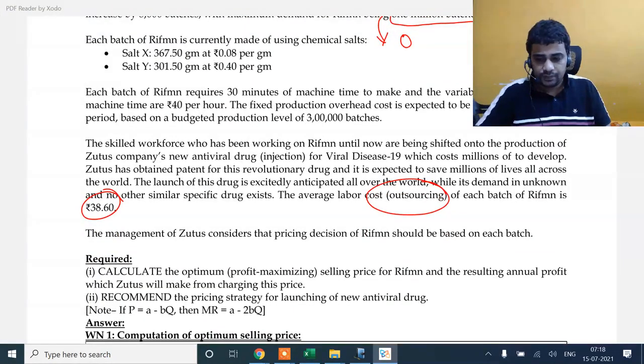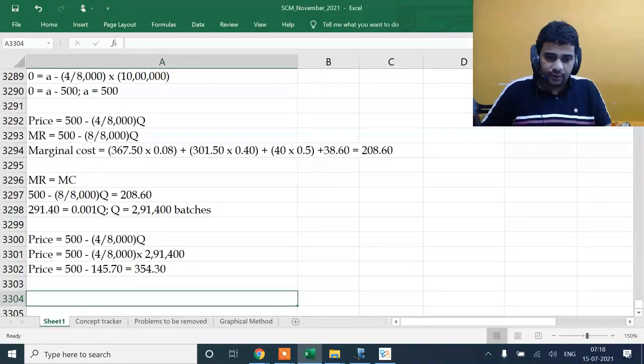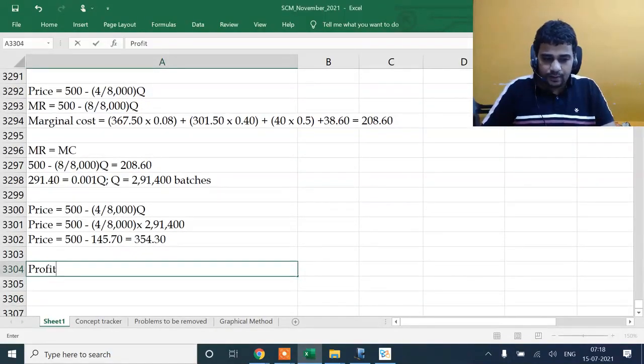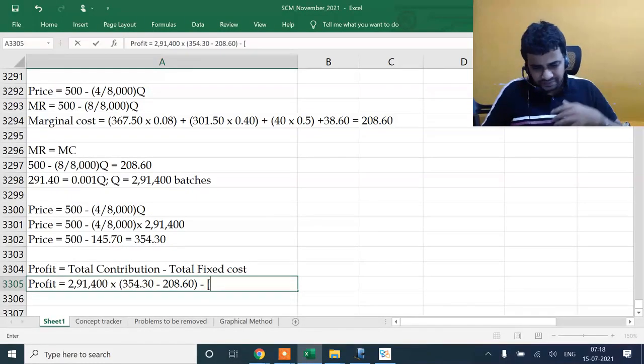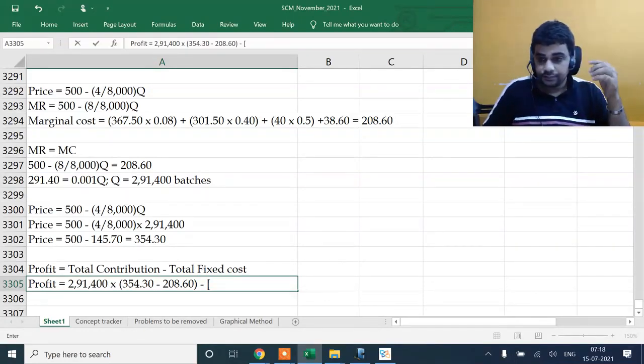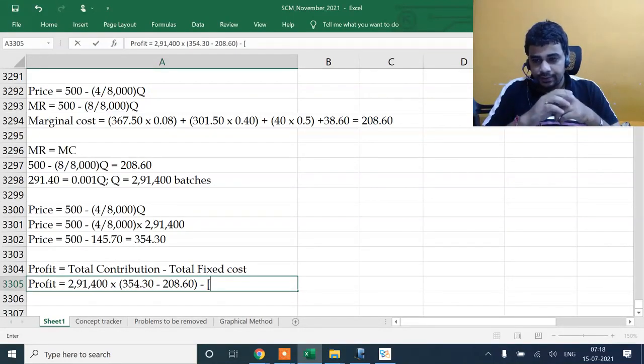Now, the resulting annual profit, they also wanted the profit number. I can do it in a tabular column, or like this. Total contribution minus total fixed cost: 291,400 into 354.3 minus 208.6.